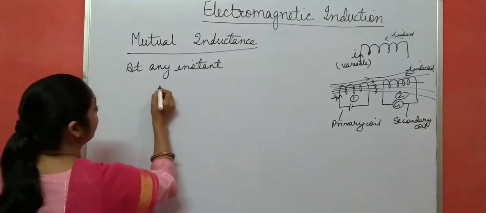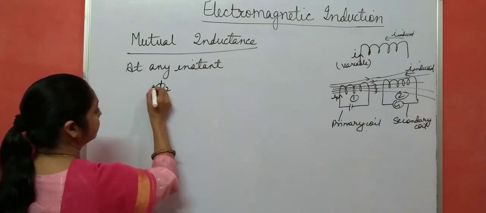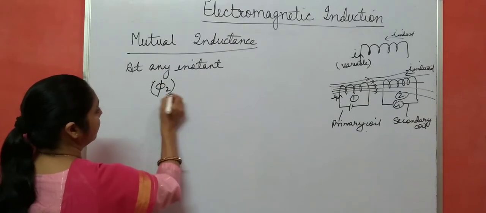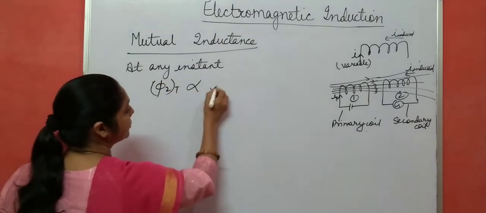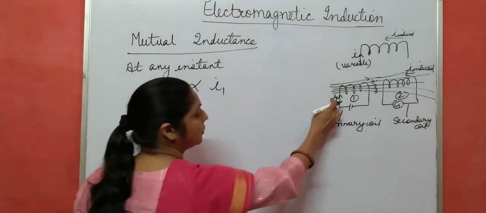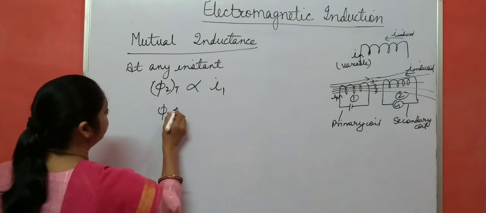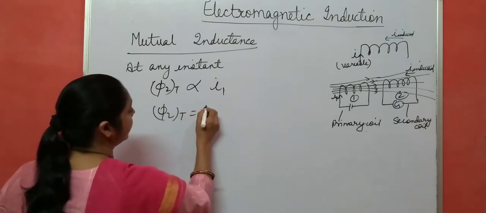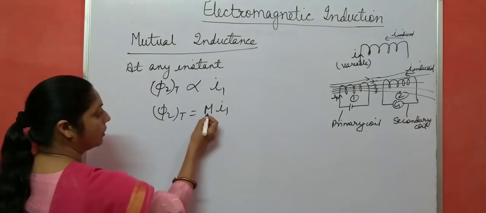So you can write the total magnetic flux in the second coil, let us take phi 2, right? The total magnetic flux in the second coil is directly proportional to the current passing through the first coil. And if you remove the proportionality sign, we get M I1. And this M is called what?